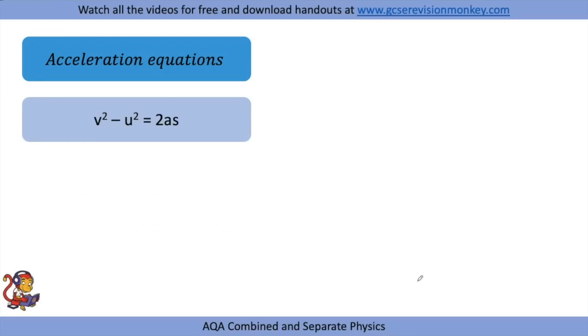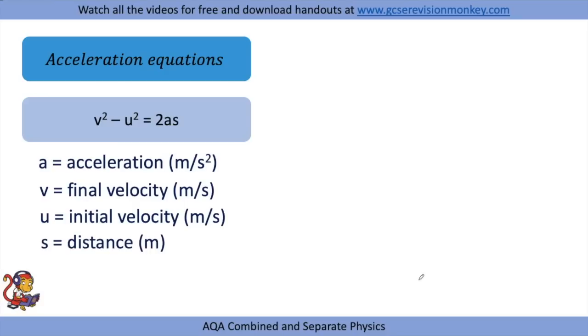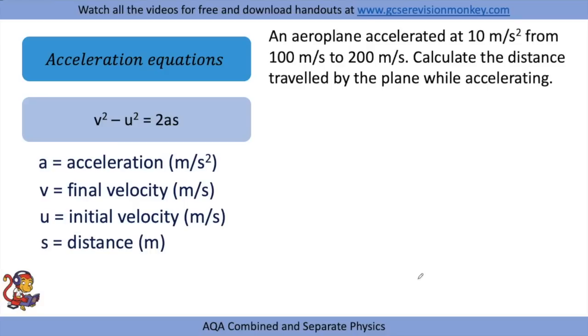Then we've got another acceleration equation, which is v squared minus u squared equals 2as. Again, acceleration, final velocity, initial velocity. s in this equation is distance. And let's have a look at this practice question.